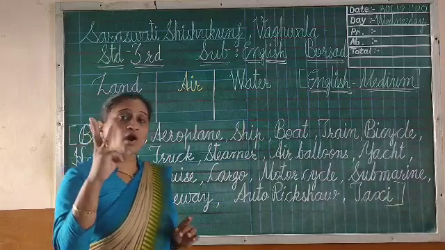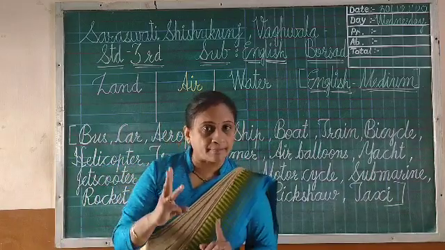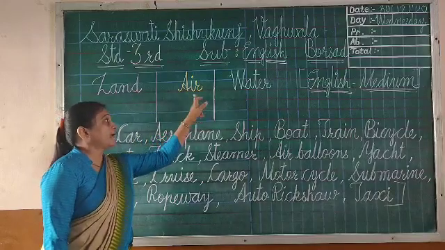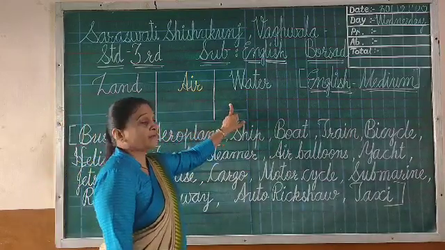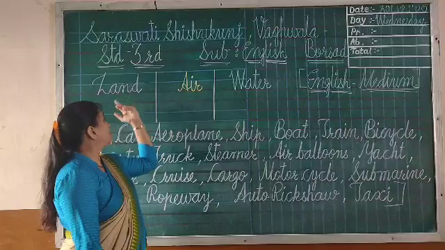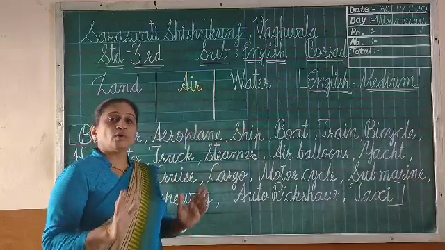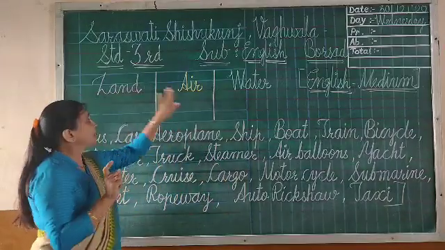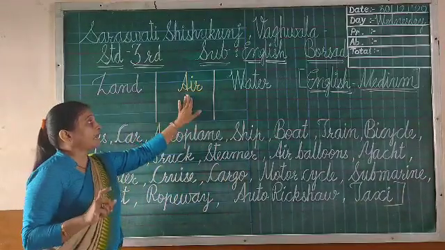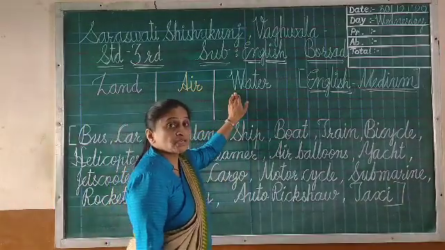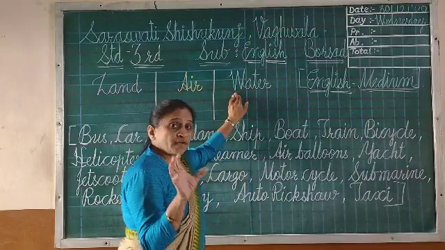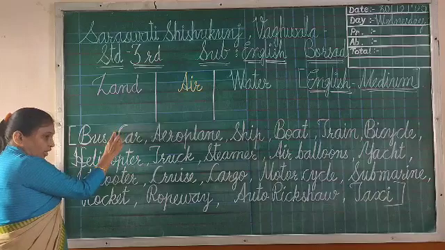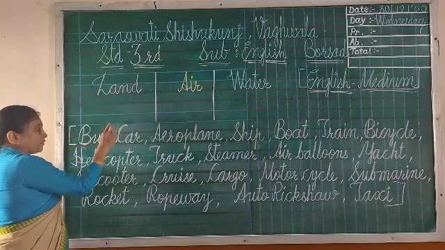You will get 3 columns in your paper in the exam. So the first column will be maybe land, second air, and third water. If water is here and air is here and land is here, you have to see first the names of the headings. Okay? Land, air and water. Which vehicles are moving on the land? Those names you have to write in the correct column, one by one.